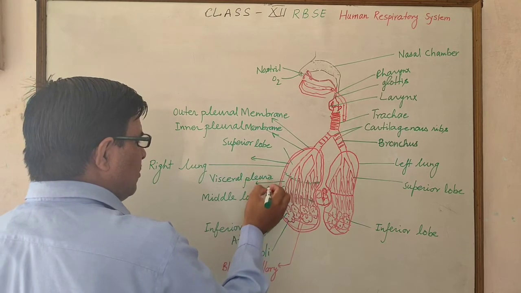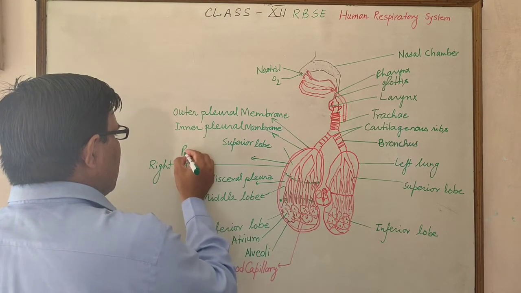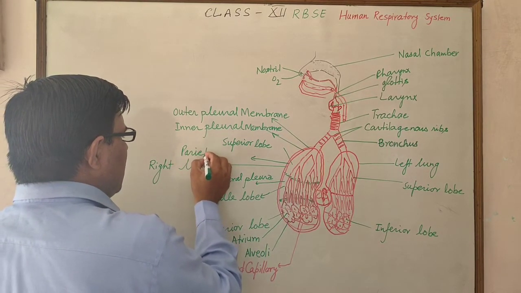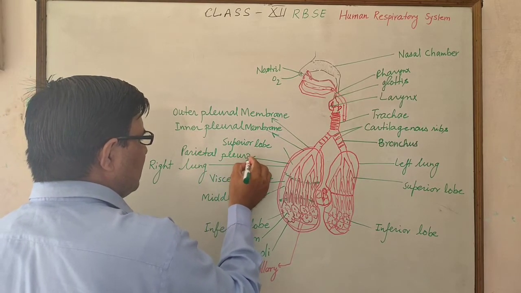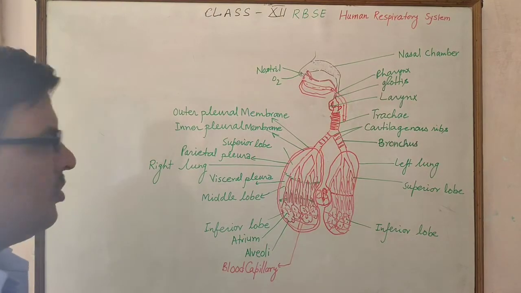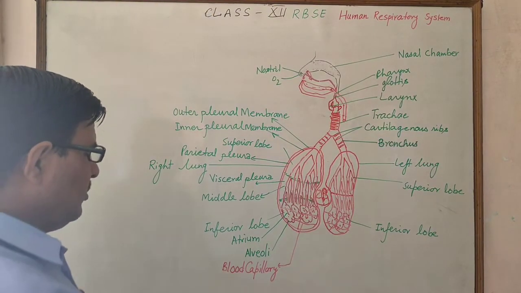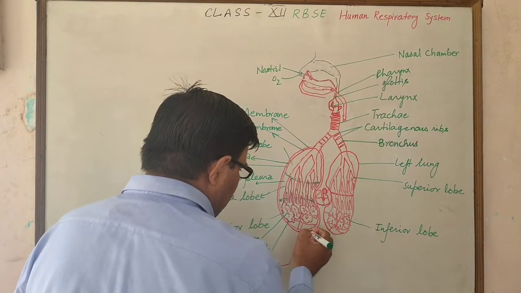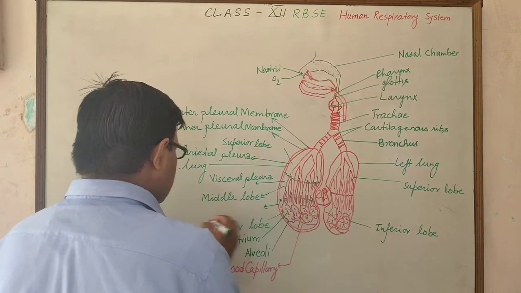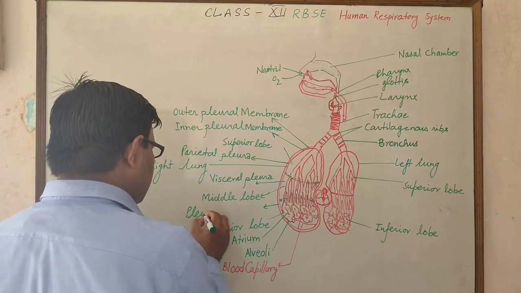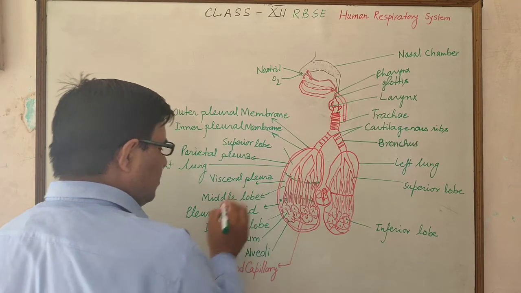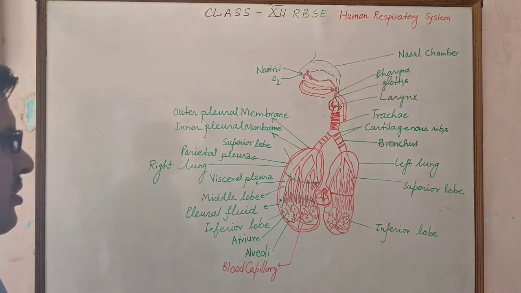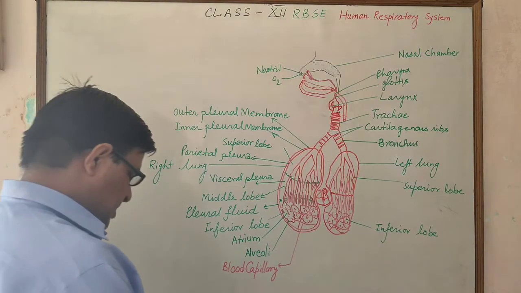This is the parietal pleura, the outer surface of the lung. Now there is a type of fluid called pleural fluid between the pleural membranes in the human respiratory system.